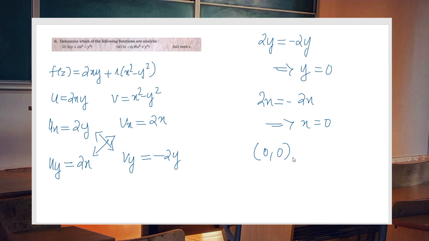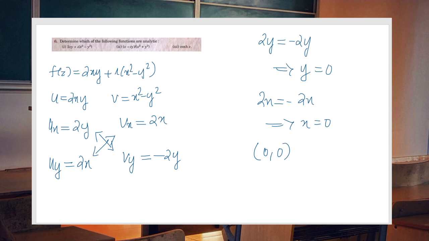So the given function is analytic only at the point 0, 0, and the function is not analytic everywhere except that point 0, 0. Now let us consider another problem.